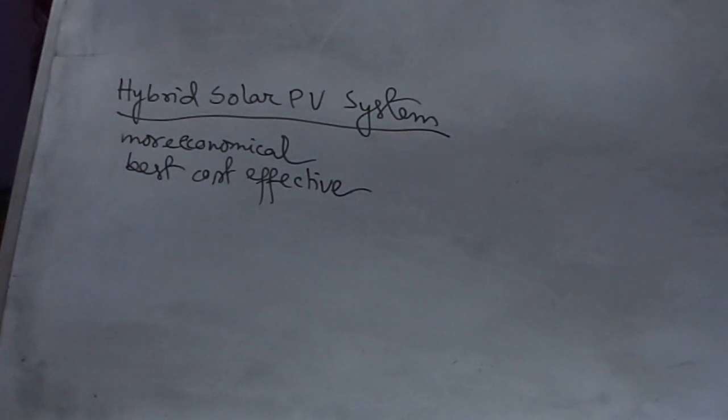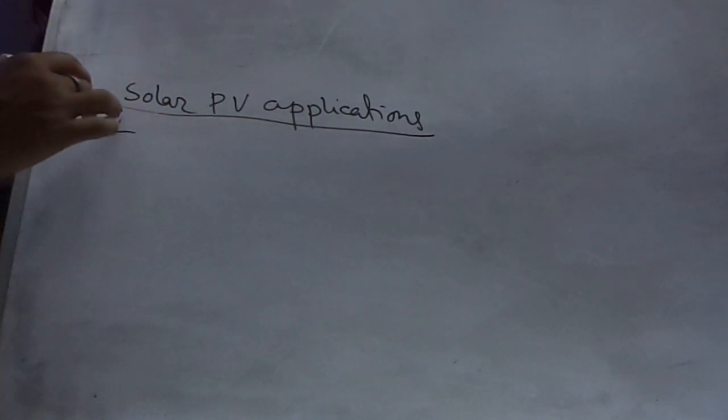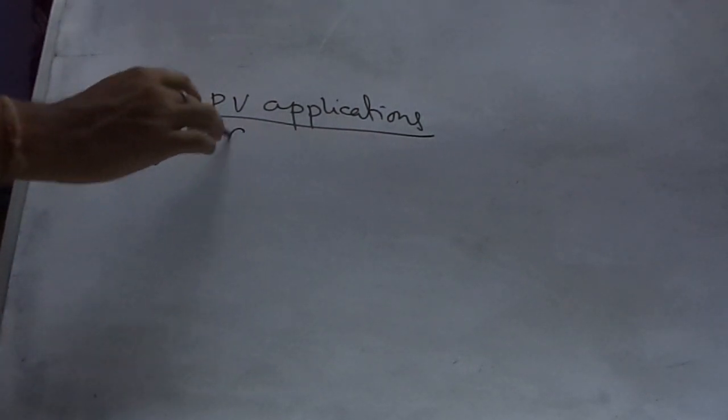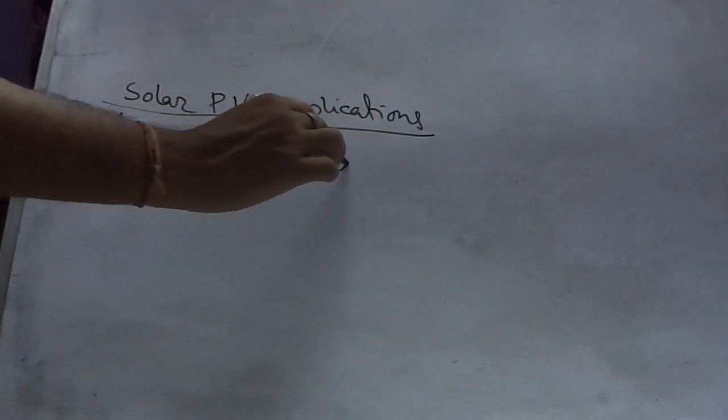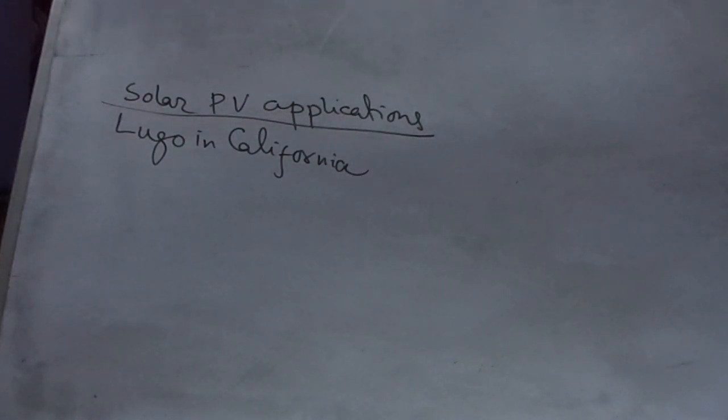Another one is solar PV applications. The first large size 1 megawatt grid interactive PV plant was installed in Lugo in California, USA.